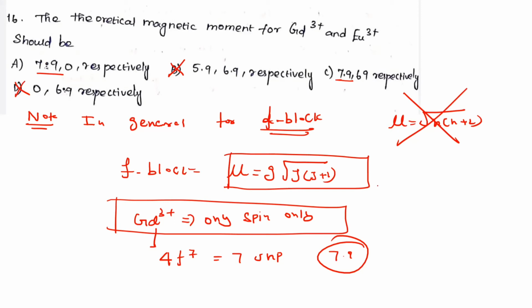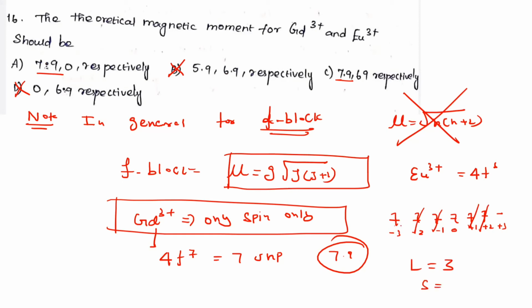Let's go for europium 3 plus. In europium 3 plus, what is the configuration? This will be 4f6. Now write the configuration: 1, 2, 3, 4, 5, 6, 7, with minus 3, minus 2, minus 1, 0, plus 1, plus 2, plus 3. Then 1, 2, 3, 4, 5, 6. Find out the L value. What is L? This 2 cancels, this one cancels. What is the L value? 3.